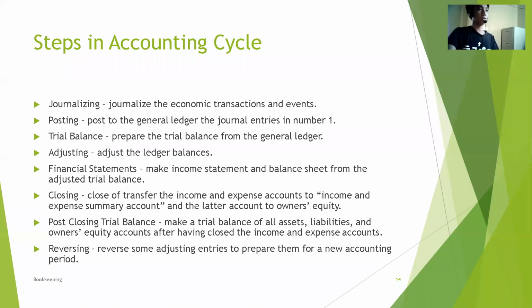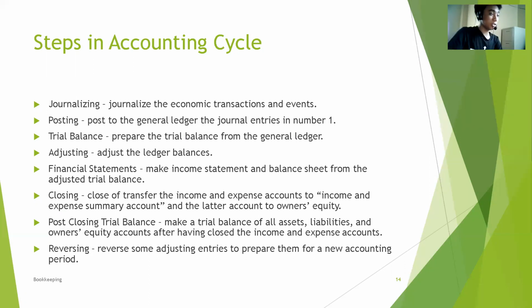So this is an example of the steps in the accounting cycle. Journalizing, journalize the economic transactions and events. Posting, post to the general ledger the journal entries in number 1. Trial balance, prepare the trial balance from the general ledger. Adjusting, adjust the ledger balances. Financial statements, make the income statement and balance sheet from the adjusted trial balance.